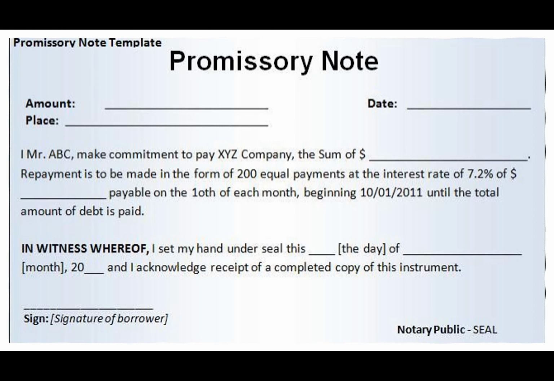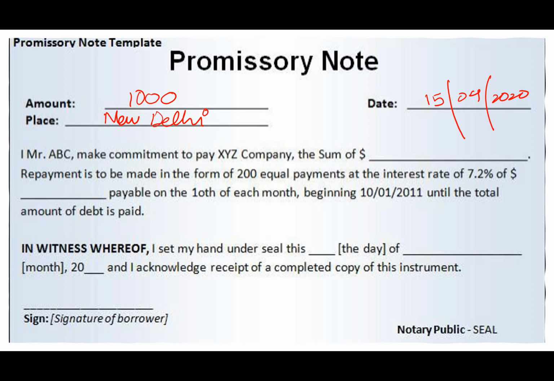Now let's see, this is a template of a promissory note. Amount, let's say 1000. Date, suppose let's say 15th of April 2020. Place, New Delhi.